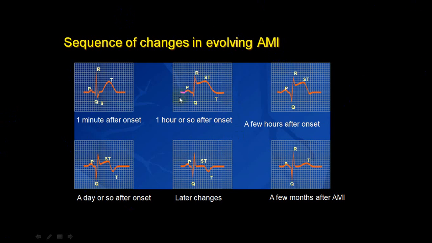If you take the ST criteria, T wave criteria and Q wave criteria together, you will be able to identify STEMI very easily. But there will be some conditions where you will not be able to identify.